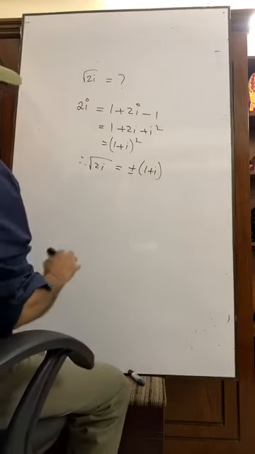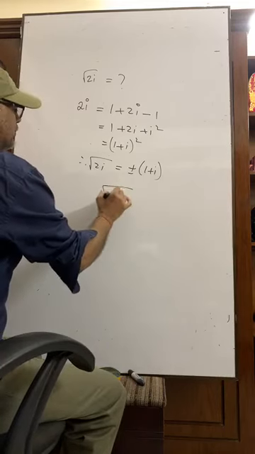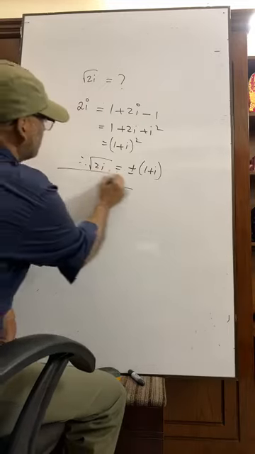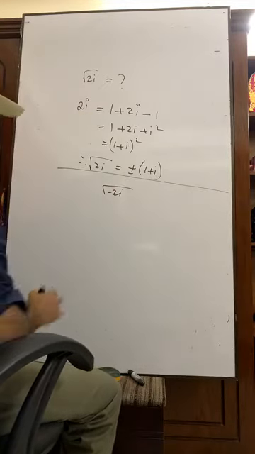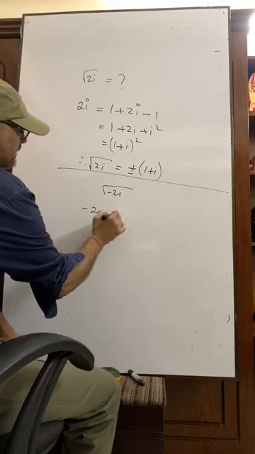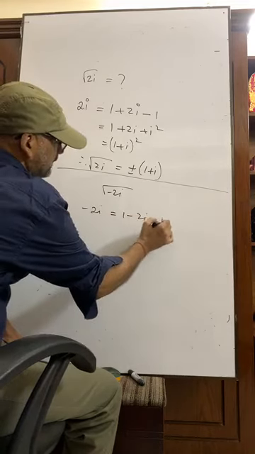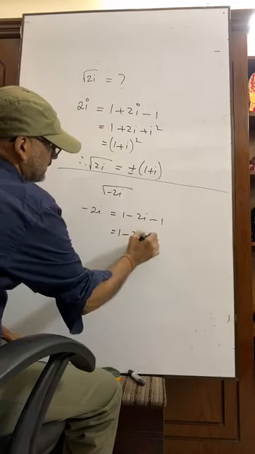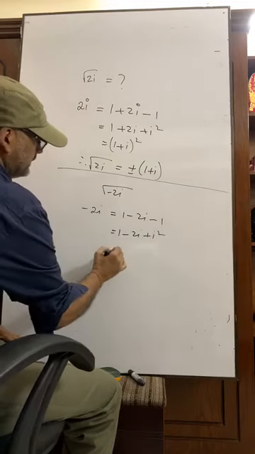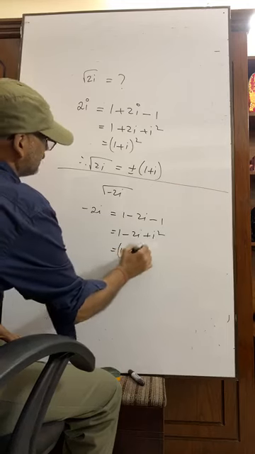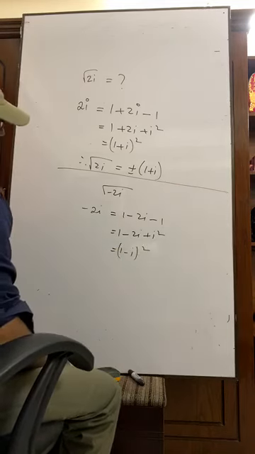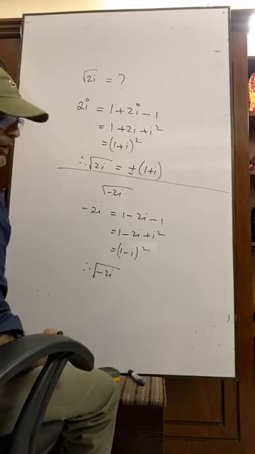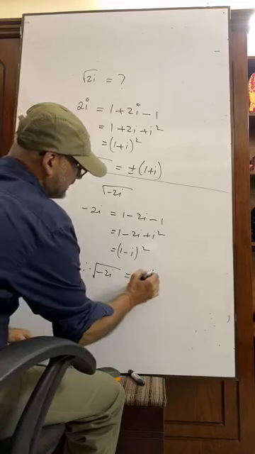If you are told to determine the value of root over minus 2i, minus 2i can also be written as 1 minus 2i minus 1. That is 1 minus 2i plus i square. It is (1 minus i) whole square. Therefore, the square root of minus 2i will be equal to plus minus (1 minus i).